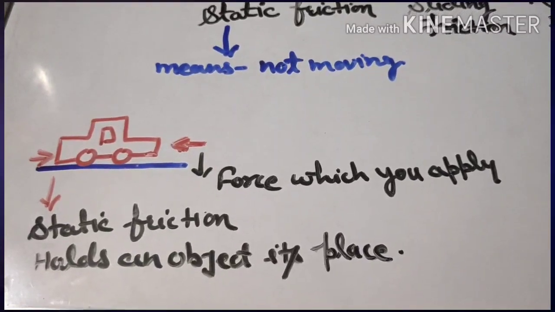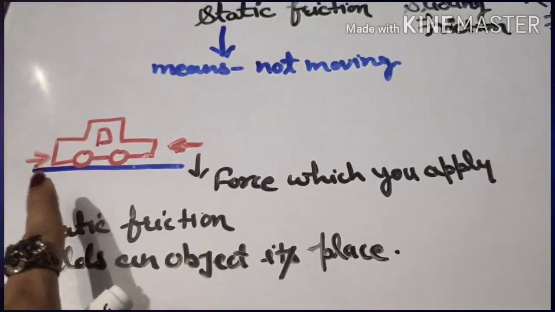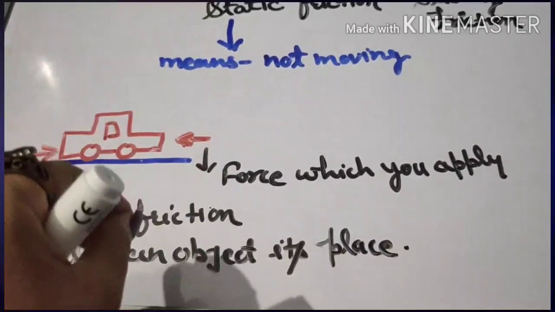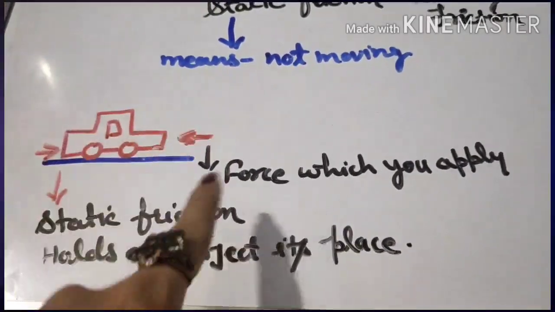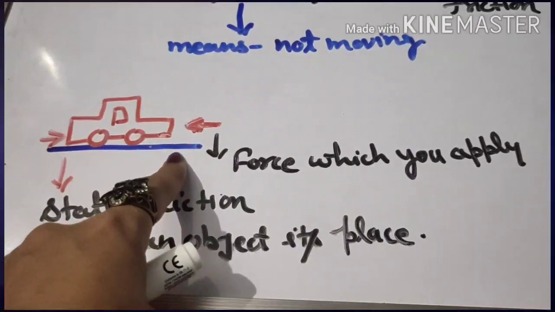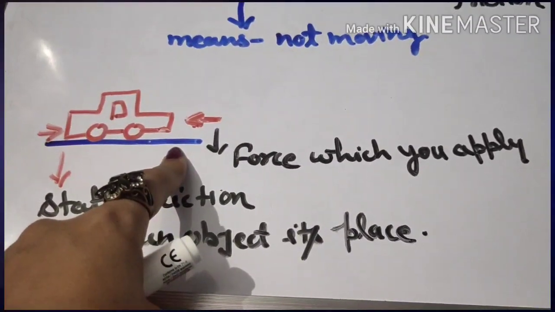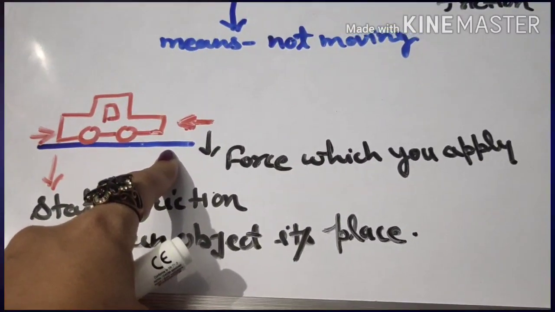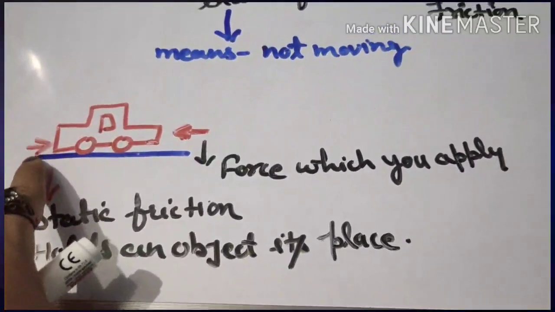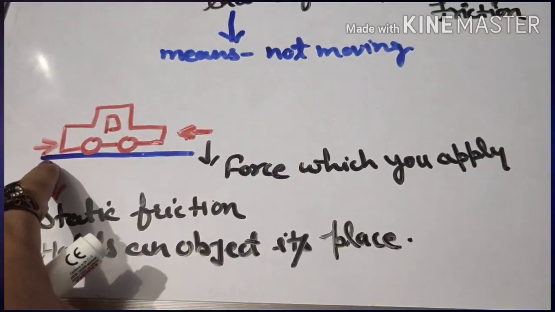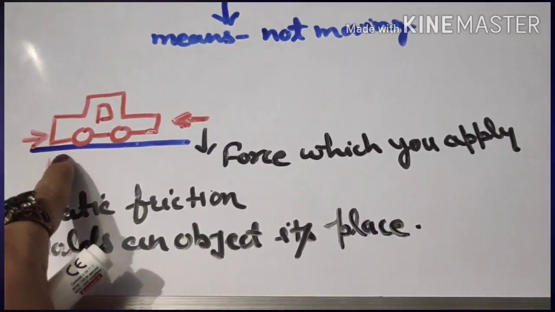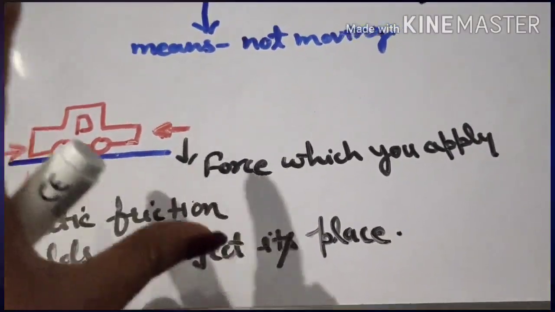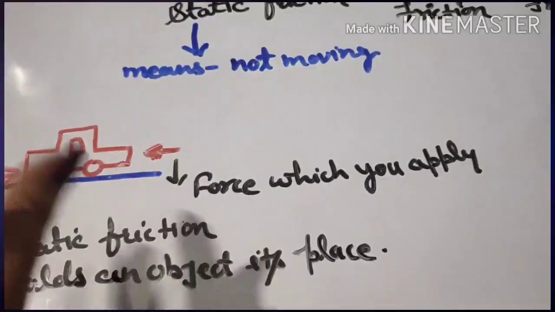So this initial friction is called static friction. Here you will notice that once you apply a force in this direction, and we know that the force of friction always opposes the motion, the frictional force acts in the opposite direction and does not let the car move. We can say that there is no actual movement of the object in static friction.